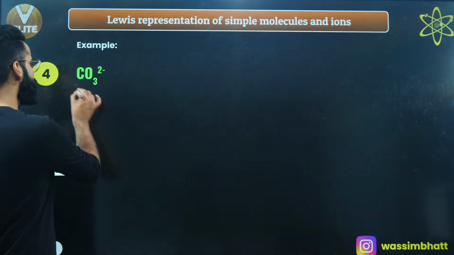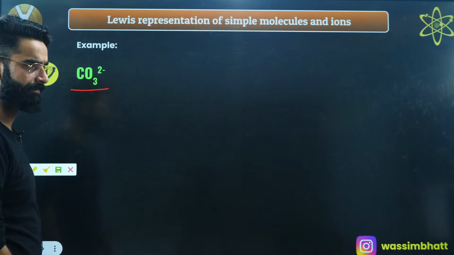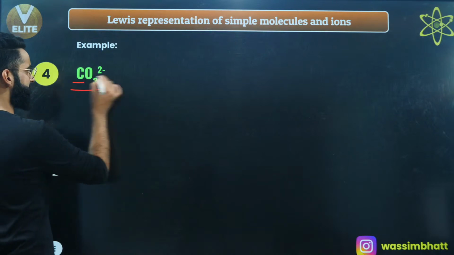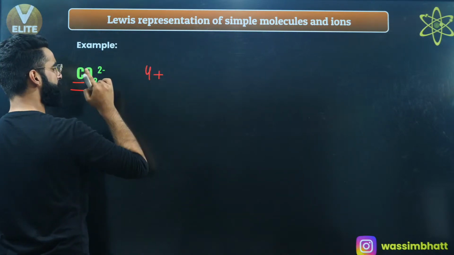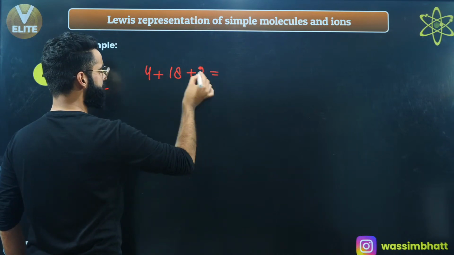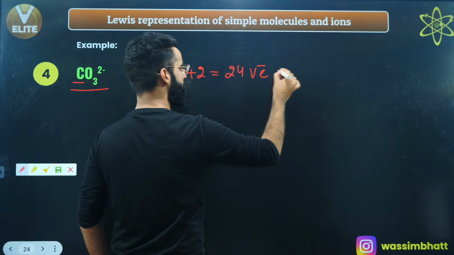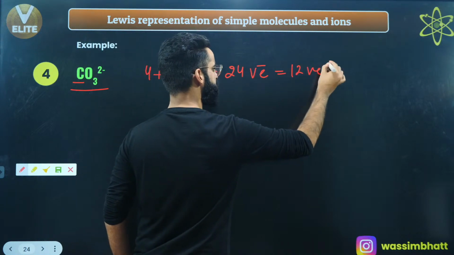If I talk about CO3 dinegative, let's make its structure. First of all, carbon has 4 valence electrons. Oxygen has 6, 6 threes are 18. Dinegative, add these two. So 18 plus 2 means 20, plus 4, 24. So 24 valence electrons in total, which means 12 valence electron pairs, right?